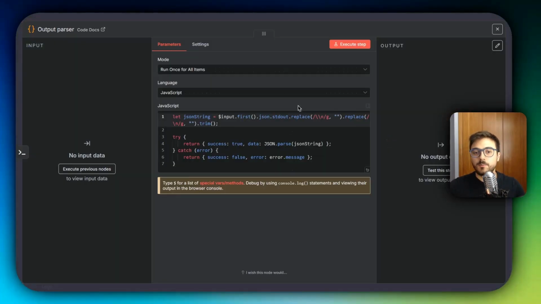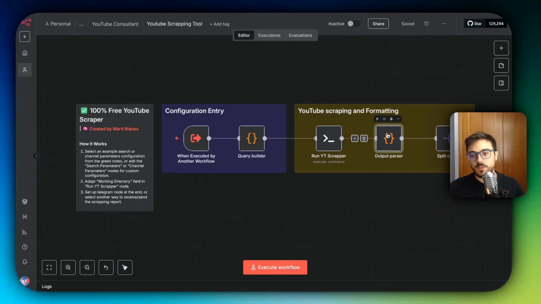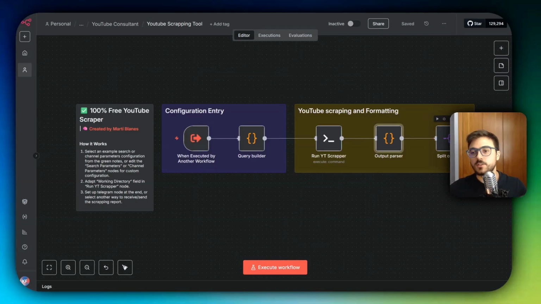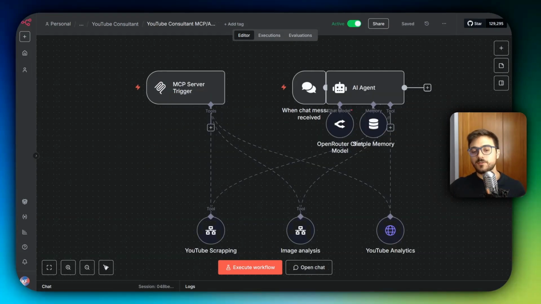And then the auto parser to convert all the output of the scraper into much more readable and much more structured thing. And then it's going to split all the videos so that we have one item per video. That's pretty much it. Great, so now we have reviewed how the image analysis tool and the YouTube scraping tool are built, and we're going to see now the system prompt of the AI agent and all this stuff, and also how to add the YouTube Analytics API tool so that the AI agent can get the analytics of our YouTube channel.